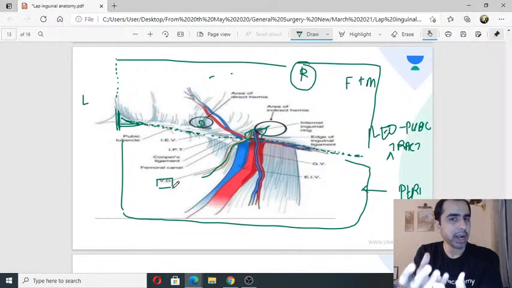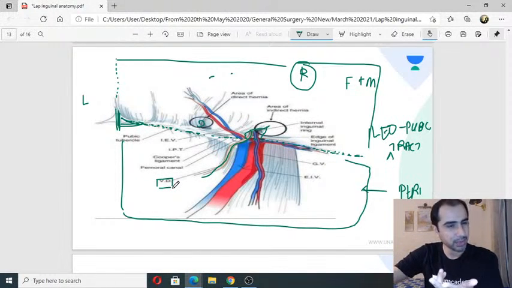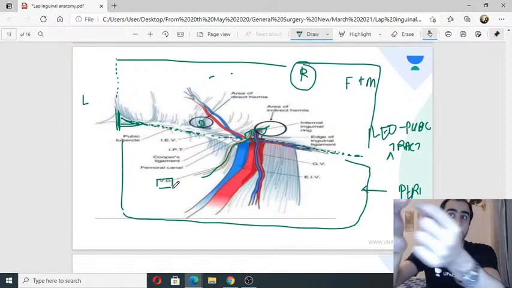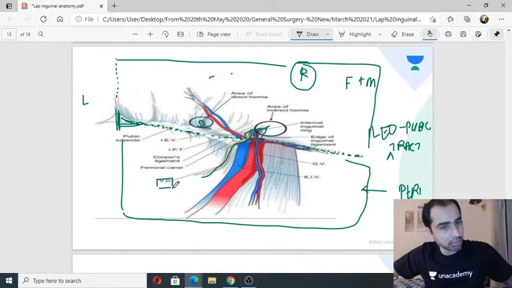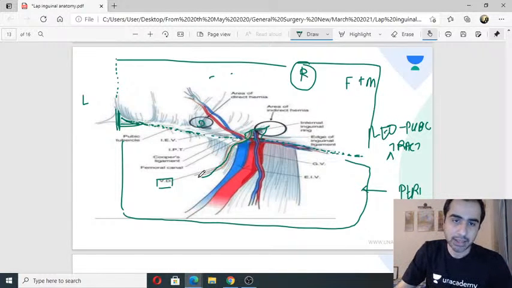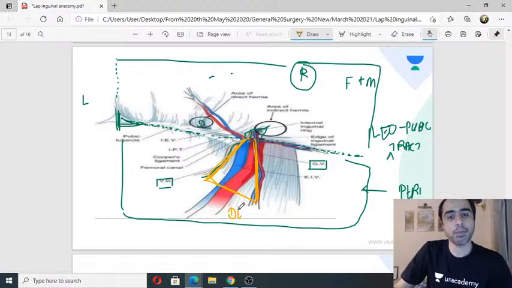It is basically the spermatic cord, correct? Spermatic cord has vas deferens and all those other structures, testicular vessels, all those things are there. They are in the spermatic cord. Now when they come out from the deep ring, they split. So medially will be the vas deferens, laterally will be the testicular vessels. So these are the testicular vessels. This triangle that is formed between the vas deferens and the testicular vessels, this triangle is called triangle of doom. Correct? This is called triangle of doom.